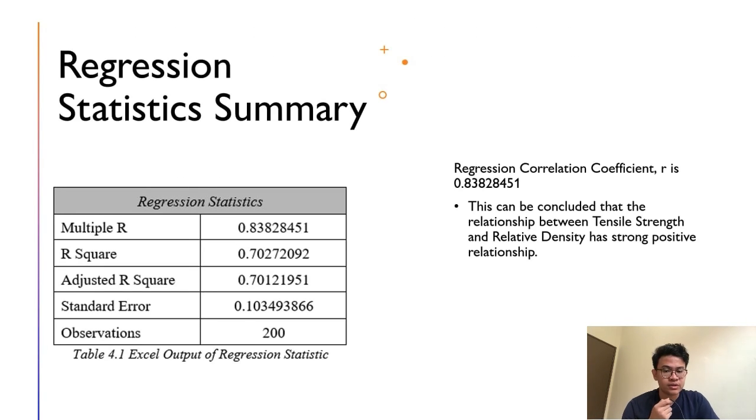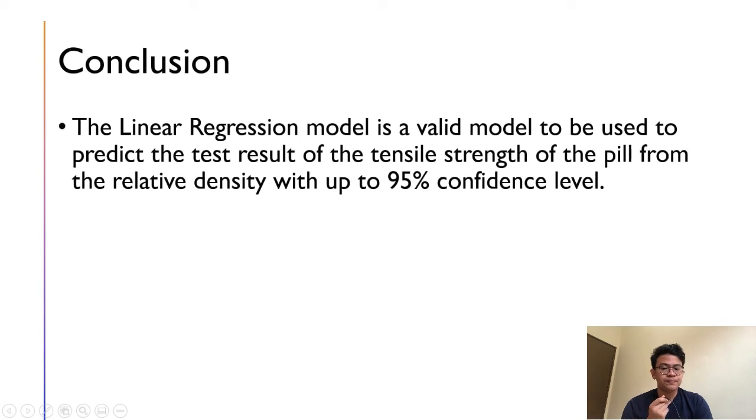For the regression statistic summary, the regression correlation coefficient R is 0.83828451. It can be concluded that the relationship between the tensile strength and relative density is a strong positive relationship, as shown in the graph of tensile strength against relative density. As a conclusion, the linear regression model is a valid model to be used to predict the test result of the tensile strength of the pill from the relative density, with up to 95% confidence level.